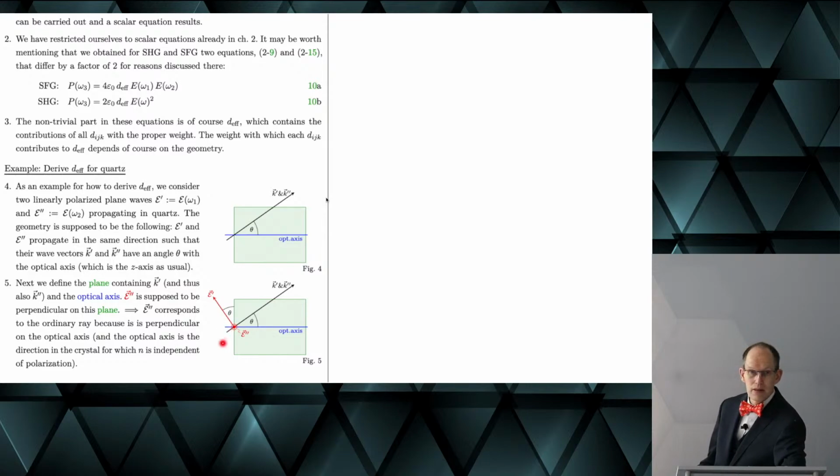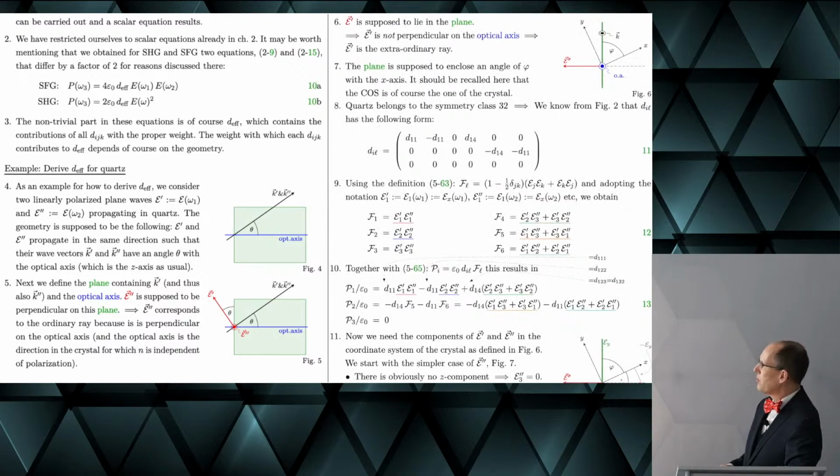It's perpendicular to the optical axis, and therefore the refractive index doesn't change if I change K. In contrast to E prime, which is the extraordinary beam, because it's not perpendicular to the optical axis, and therefore its refractive index would change if I change the direction of K. Well, but this is not the important point.